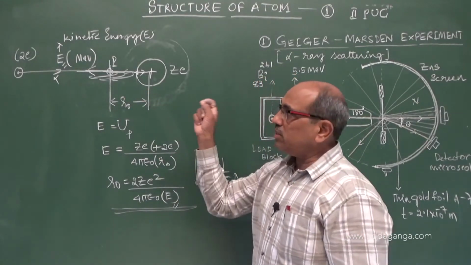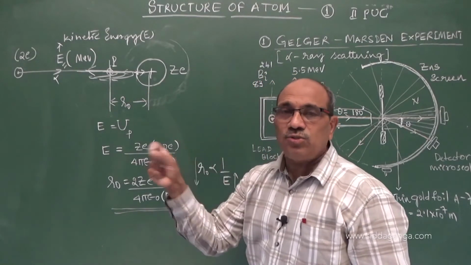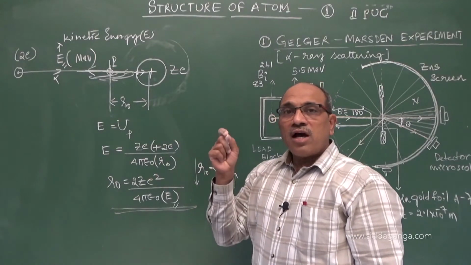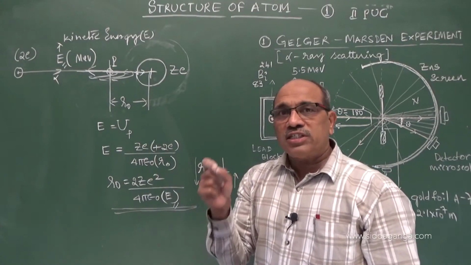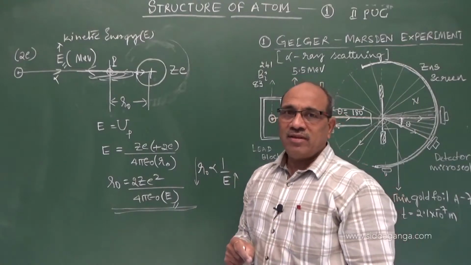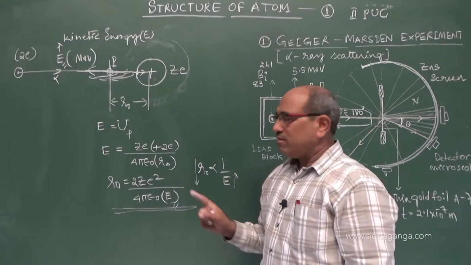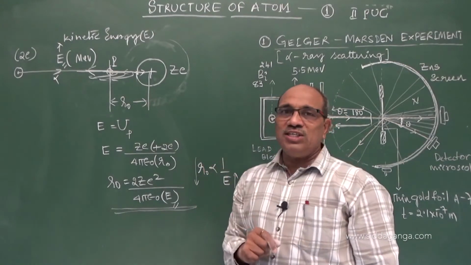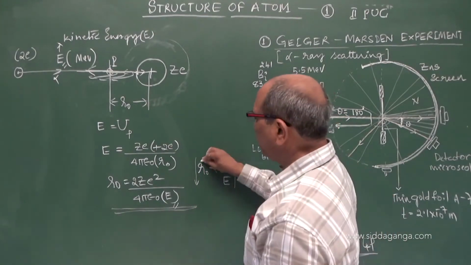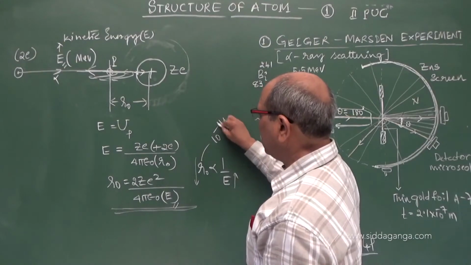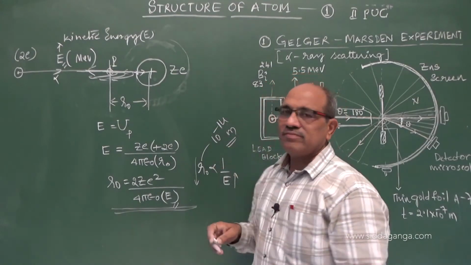That is the maximum energy where the alpha particle cannot scatter back. That is called the radius of the nucleus, the size of the nucleus. He found it to be of the order of 10 power minus 14 meter.